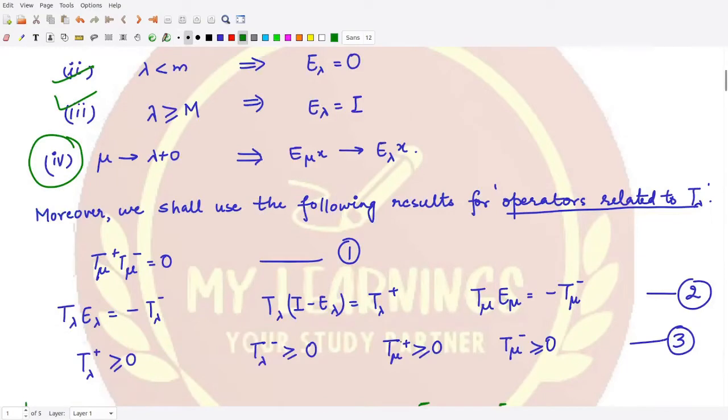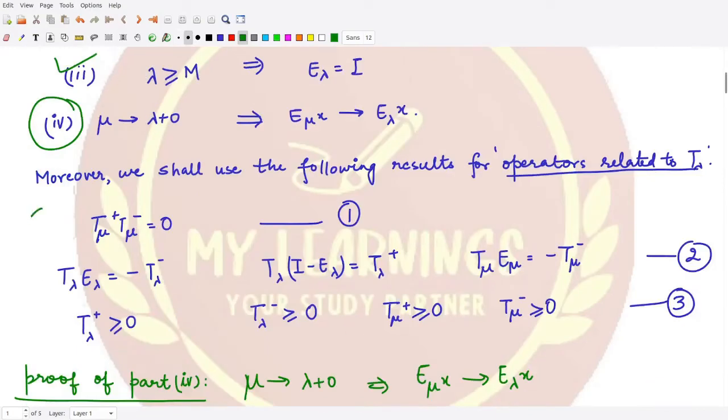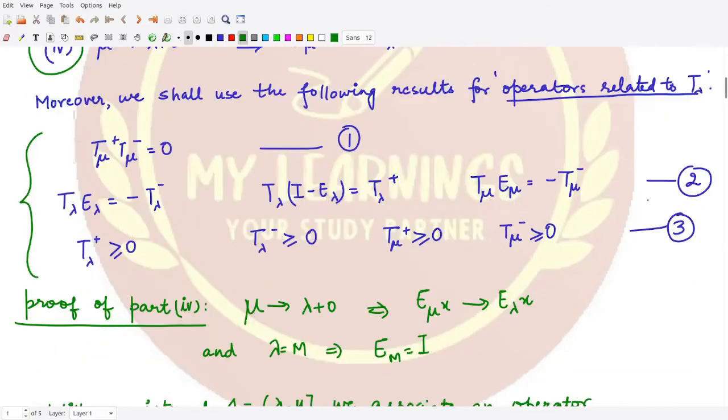So here we shall again be using these results which we have already studied, relating to the operators T lambda and T mu. So let's move ahead and assume that mu is going towards lambda plus 0. We have to prove E mu x tending towards E lambda x, right?